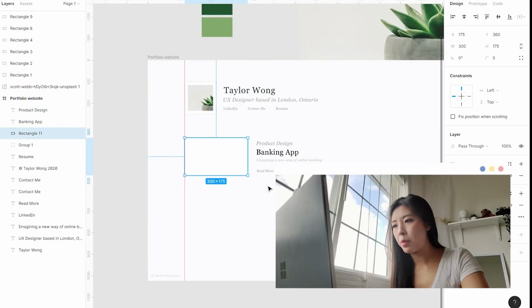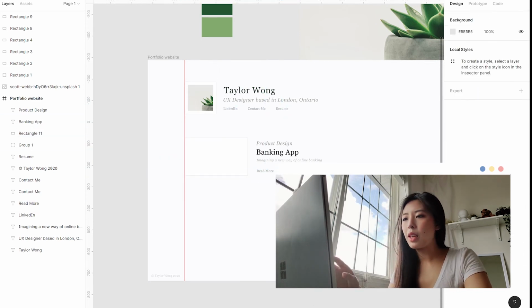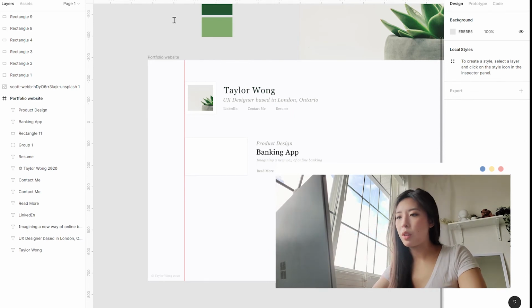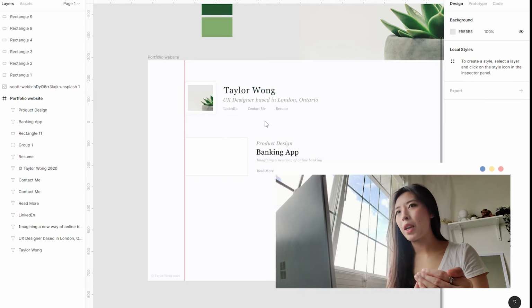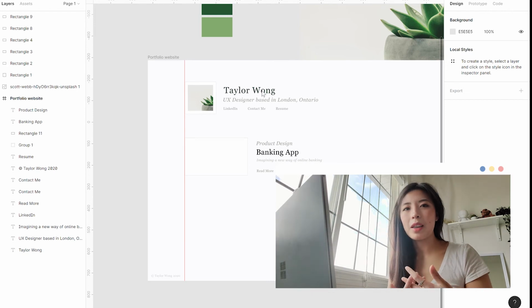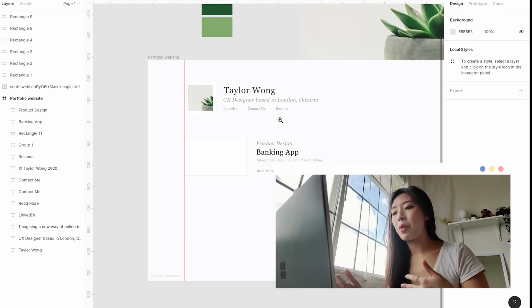Yep, and then read more, and we'll give this double the spacing. Or maybe triple? Yeah. Because I want to leave room for extra text for anything else that Taylor decides to design, and I just want to give her a little bit more extra room in case she has a longer description for something, and not make the read more look a little bit janky because it's in a different place on every single one of her case study boxes and images.